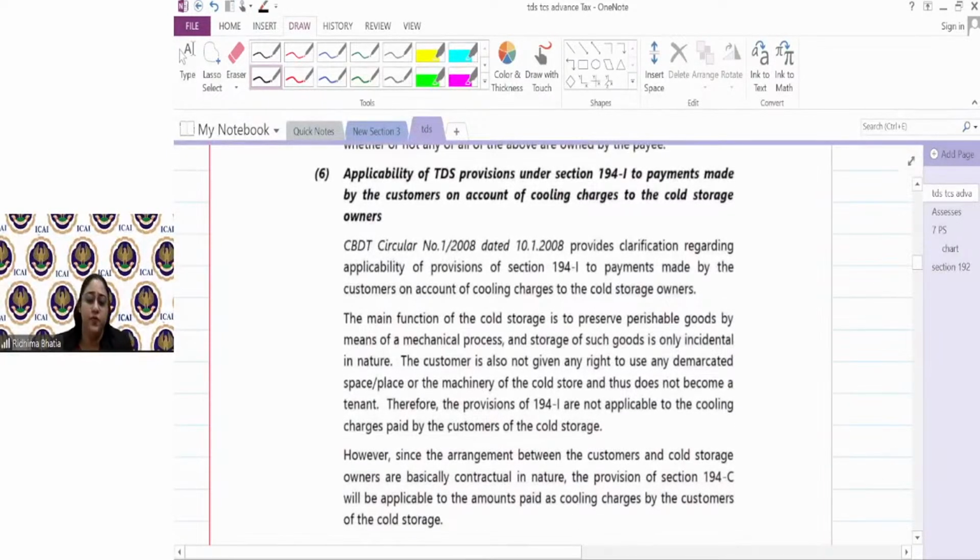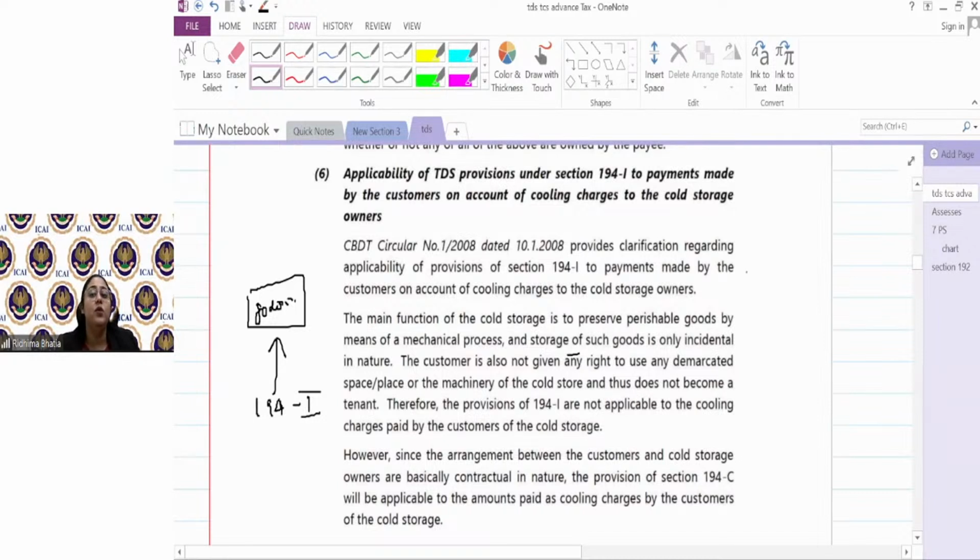Okay. Another circular which is here, which can come in the exam also, is of cold storage. Guys, अगर मैं किसी का गोडाउन रेंट पे ले रही हूँ, if I'm taking a godown on rent, I will deduct tax under 194I because godown has been taken on rent, 194I.